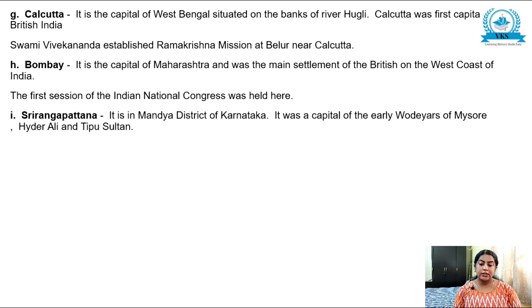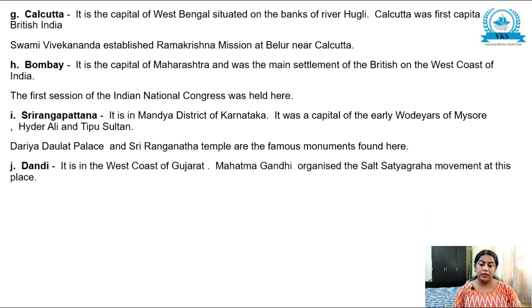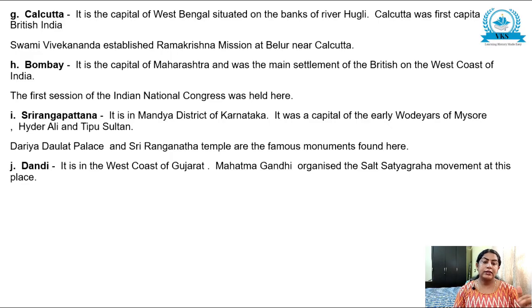Srirangapatna. It is in Mandya district of Karnataka. It was the capital of the early Wodeyars of Mysore, Hyder Ali and Tipu Sultan. Daria Daulat Palace and the Sri Ranganatha Temple are the famous monuments found here. Dandi. It is on the western coast of Gujarat. Mahatma Gandhi organized the famous Salt Satyagraha movement at this place. So all these are the 10 places. Out of these, any 5 you will have to mark.